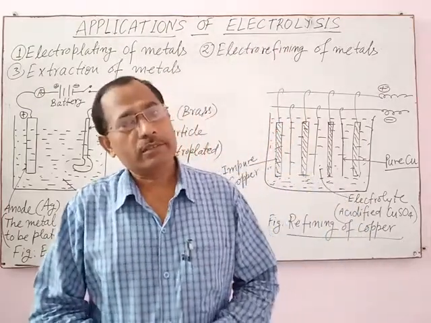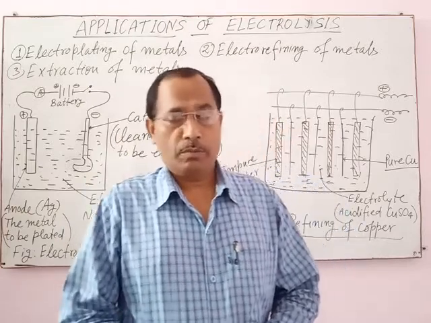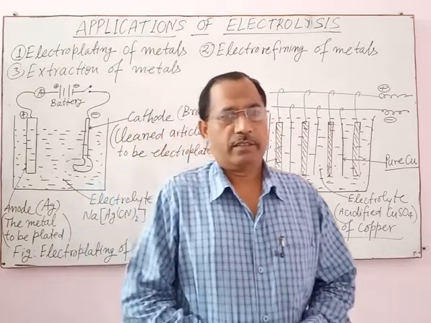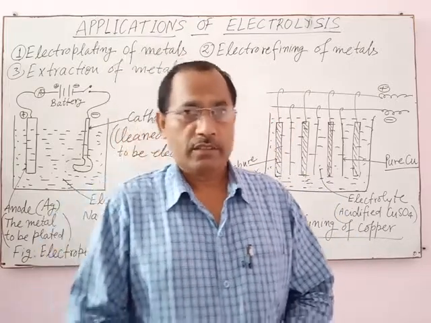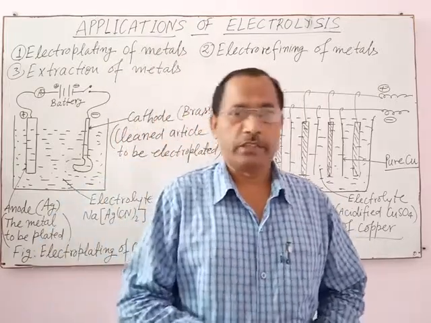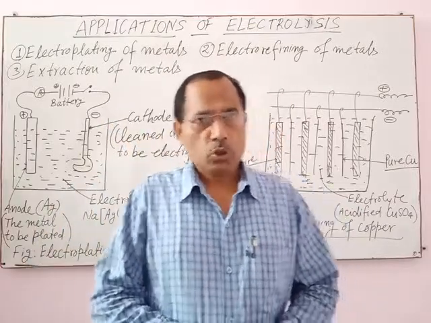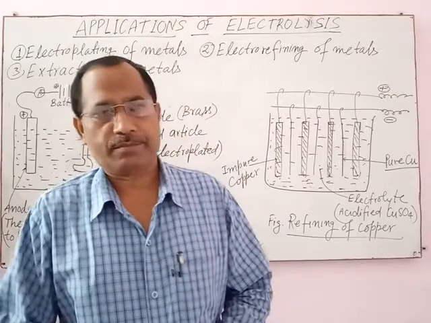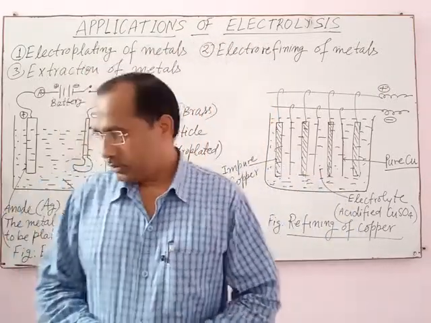Superior metal means metal to be plated, and inferior metal means metals on which electroplating is carried out, means metals to be electroplated.